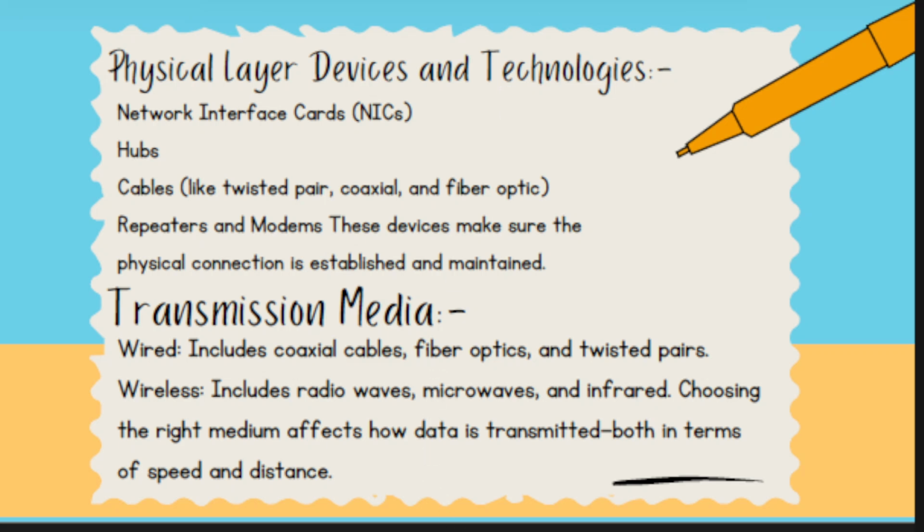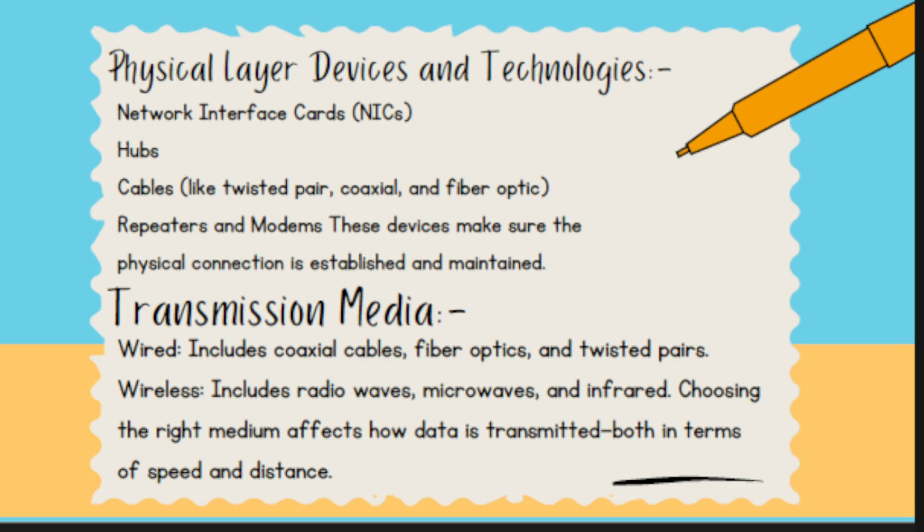The physical layer also differentiates the transmission media. Wired media includes coaxial cables, fiber optics and twisted pairs. Wireless media includes radio waves, microwaves and infrared. Choosing the right media affects how data is transmitted, both in terms of speed and distance.